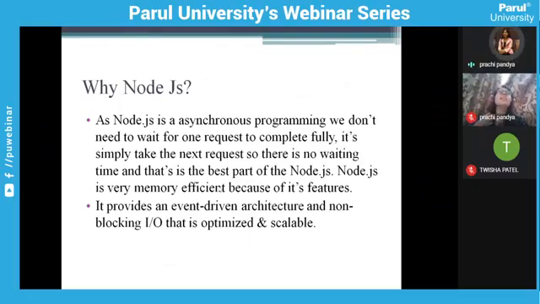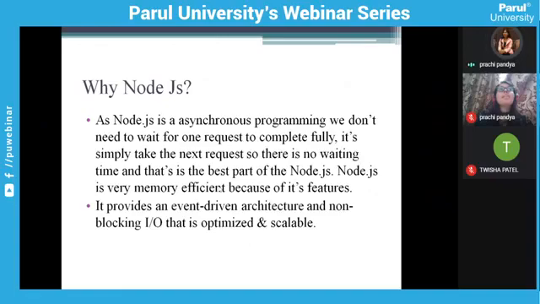In .NET or any other programming language, when we want to do parallel processing, we have to use multi-threaded architecture, and that is supported in almost all programming languages. Whenever we want to perform parallel operations, we have to use multi-threaded architecture, and it makes the system too slow. But Node.js has this internal mechanism, so our application will be faster compared to other programming languages. It is very memory efficient, and it provides an event-driven architecture and non-blocking I/O that is optimized and scalable.